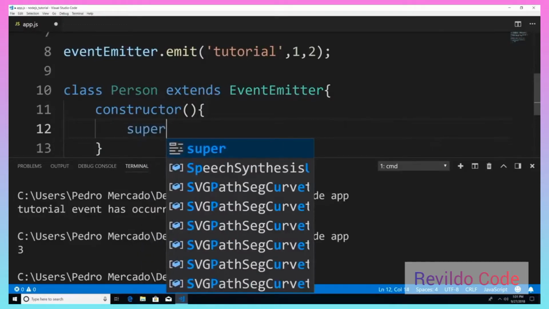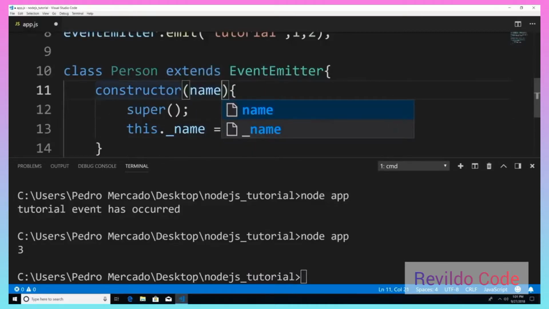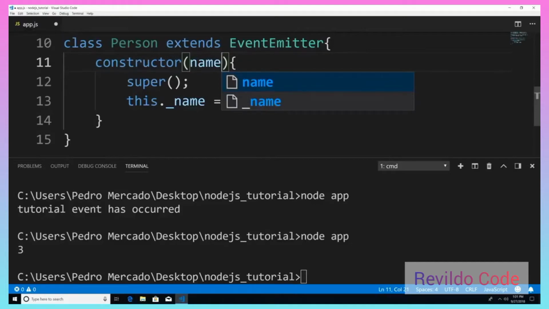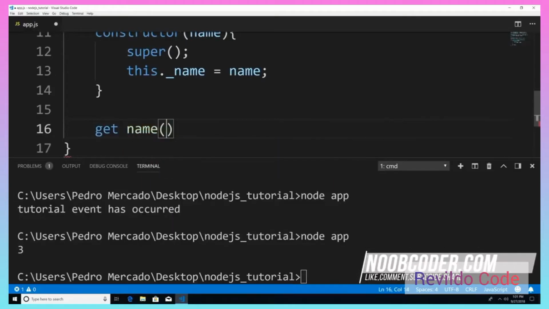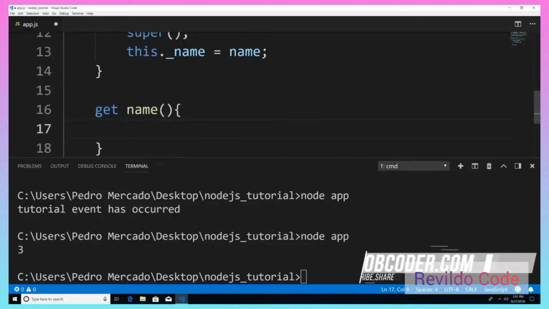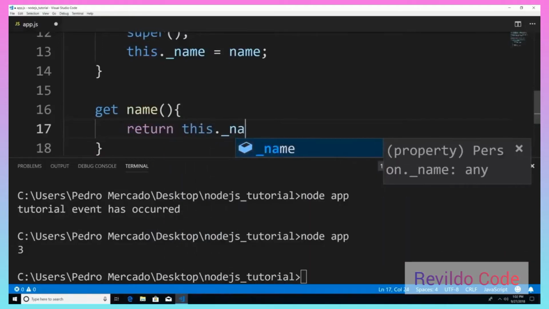So I'm just going to say super. And this is going to allow us to use the this property within our class. And now I'm just going to say this._name is going to be assigned the value of name. And now let's actually pass in name to our constructor. And now let's give this person class a getter. So I'm just going to say get name. And all this is going to do is just return this._name.